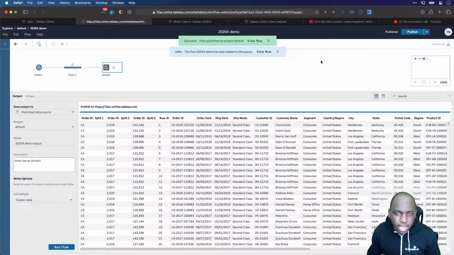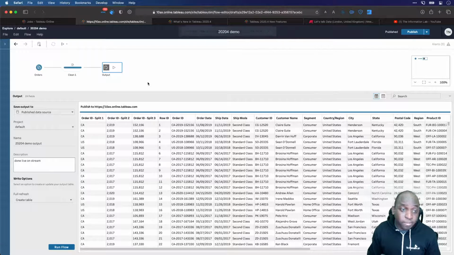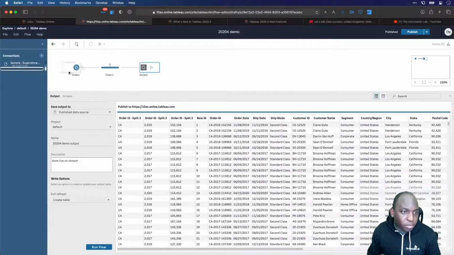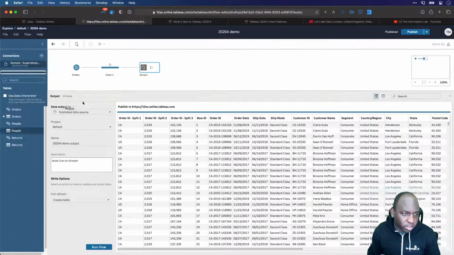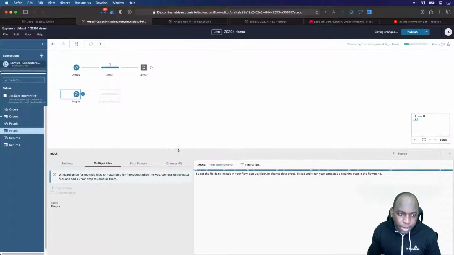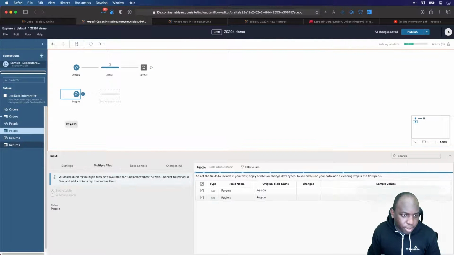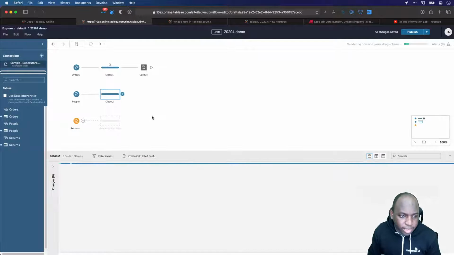If I go back over here, I'm going to make a few more changes, and we can come back and look at that job and see how long it took. So I'll close these two. I'm going to go ahead and do a few more things. I'm going to add some more items from the Superstore Excel. So we've got the people file here. I'm going to work pretty quickly now because I'm running a bit behind.